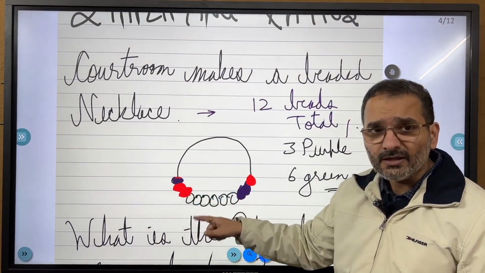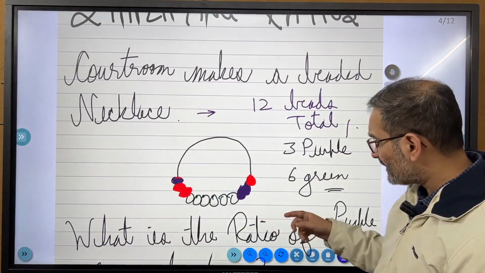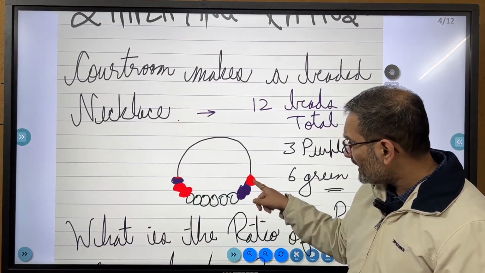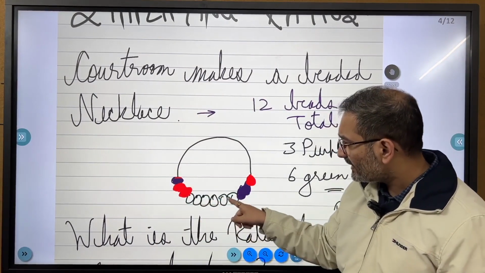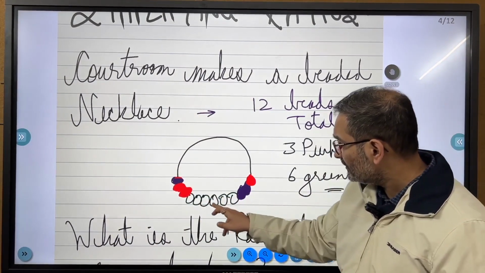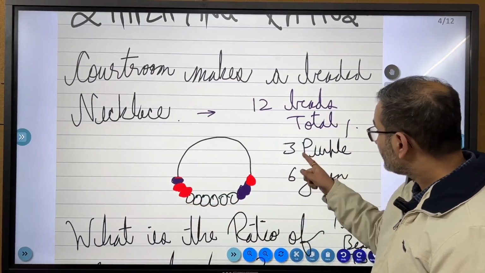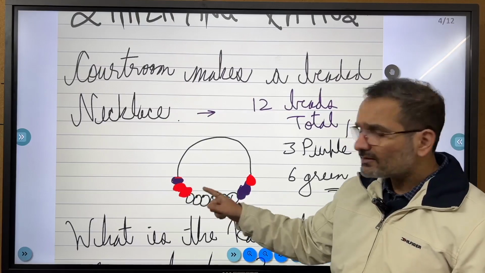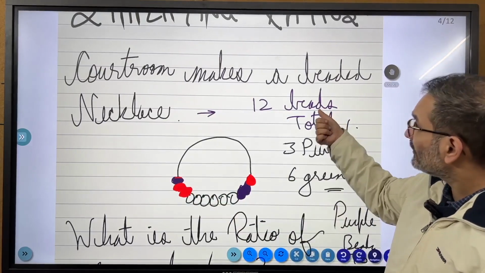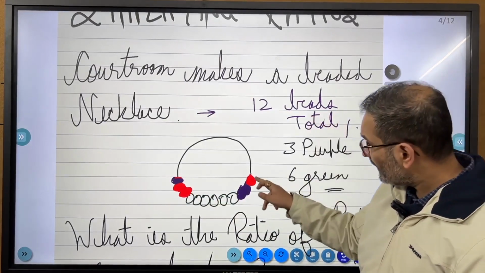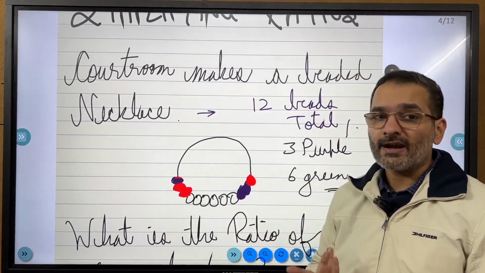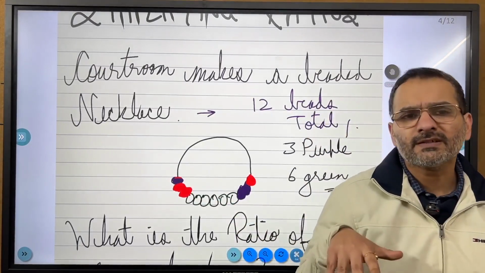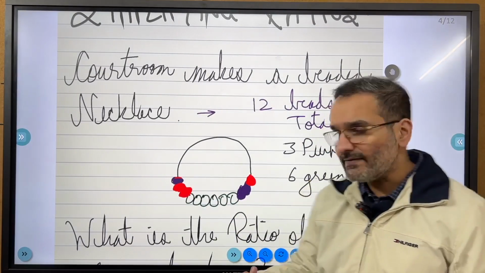I've used green color, but I don't think that will be visible on the camera. ये पर्पल तो विजिबल हो रहा होगा, ये रेड भी विजिबल हो रहा होगा, ये ग्रीन कलर. तो कितने हो गए जी? 6 ग्रीन. 1 2 3 4 5 6. Great. 3 are purple. 1 2 and 3 are purple and the rest are of course red, because 12 beads total बता दिए गए थे. तो 1 2 और 3 are red as well, लेकिन ये क्वेश्चन में स्पेसिफाइड नहीं. This you can back calculate very very easily.